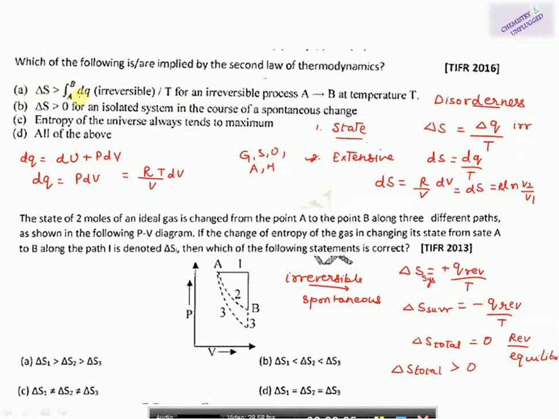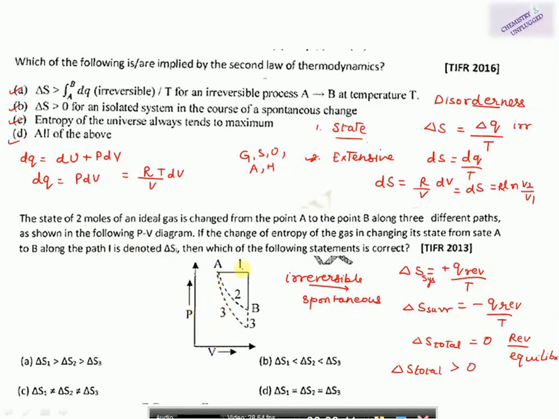So del S is greater than dq irreversible over T for an irreversible process. So it is correct. Okay, for an irreversible process, this del S is positive. Then del S is greater than 0 for an isolated system in the course of a spontaneous change. This is also a correct statement. Then third is the entropy of the universe always tends to a maximum because all the processes are natural and spontaneous. Therefore, this statement is also correct. So all the statements are correct. Then we can solve this question.